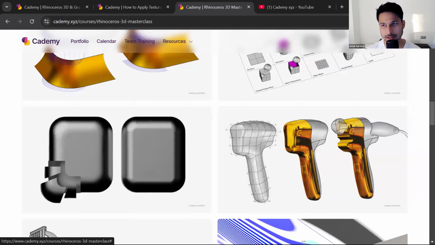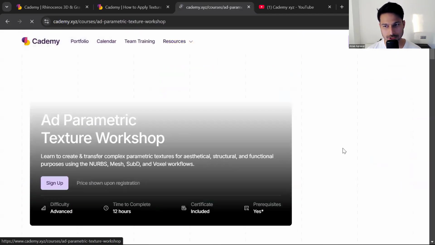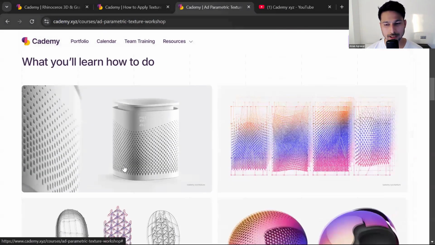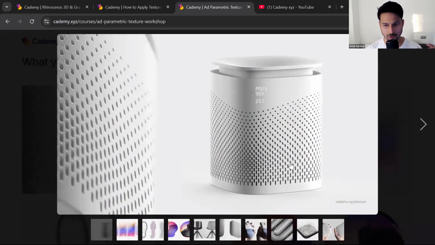Now, apart from that, another course where you can learn these tools is our advanced parametric texture workshop, because these are textures that are made in the NURBS context. And we will see how you can manufacture these textures. For example, if you have to manufacture this texture, the perforation, you cannot just have the perforations normal to the poly surface, because imagine the complexity of the mold to demold that part.